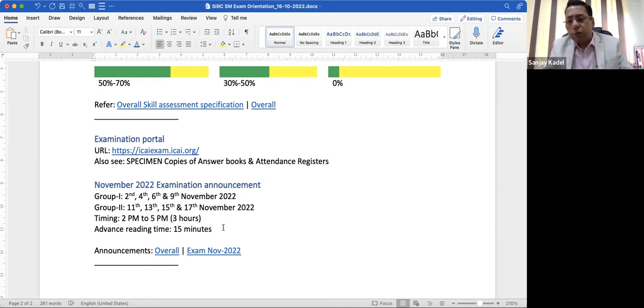One more good news, there will be an advanced reading time provided to you. 15 minutes before the exam starts, you will be provided the question papers so that you can go through the question paper. Your own strategy can be made, your own thought process can be going on as to what type of questions you want to attend first. So make use of this 15 minutes in a nice manner. Okay.